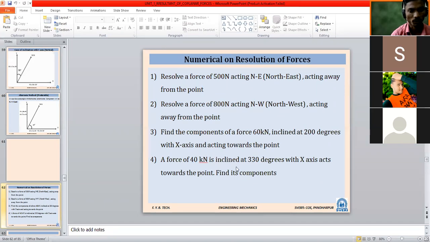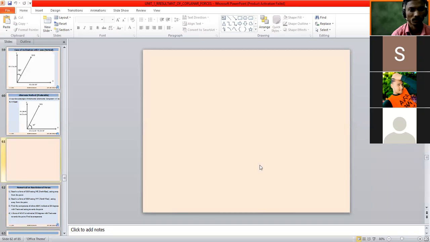A force of 40 kilonewton is inclined at 330 degrees with the x-axis, acting towards the point. Find its components. The problem statement is there. If you see, 40 kilonewton force inclined at 330. So very simple. Those who were absent yesterday or did not attend the lecture: this is the vertical line, this is the horizontal.